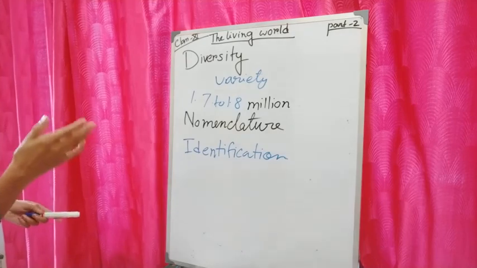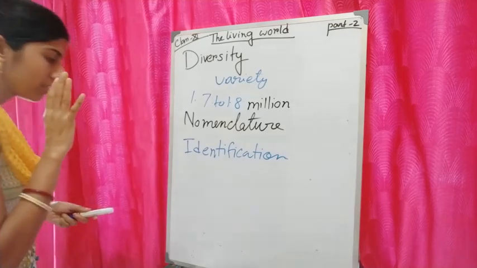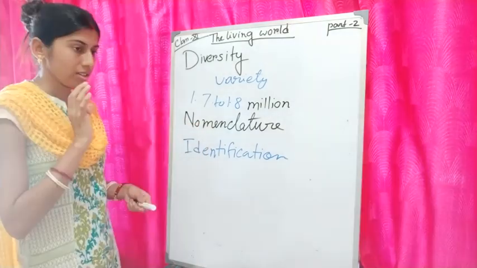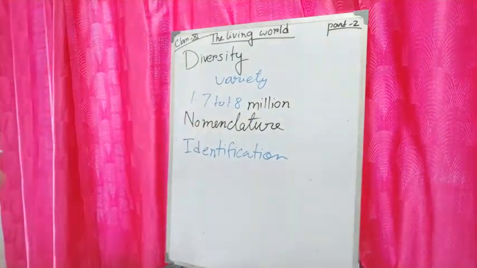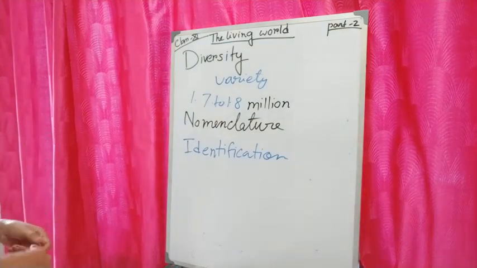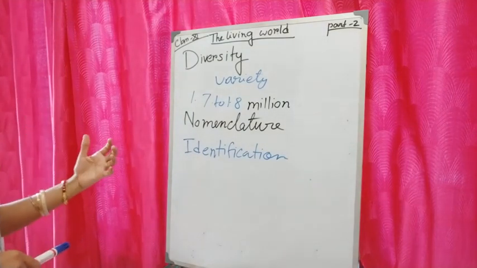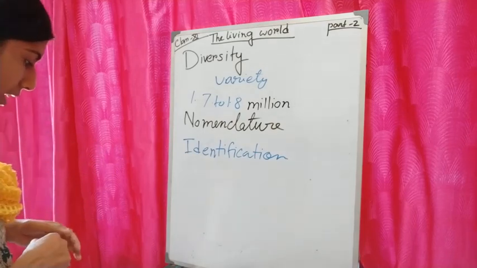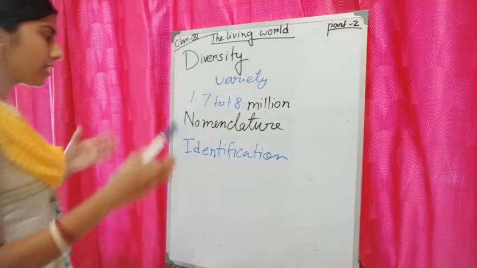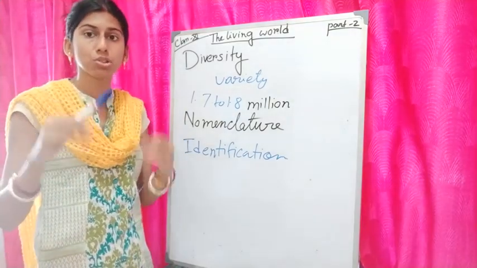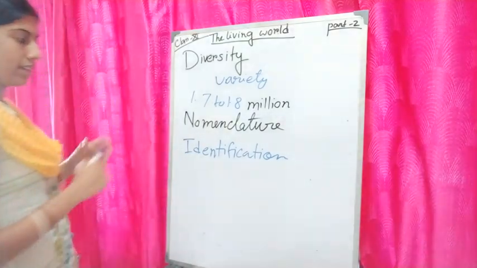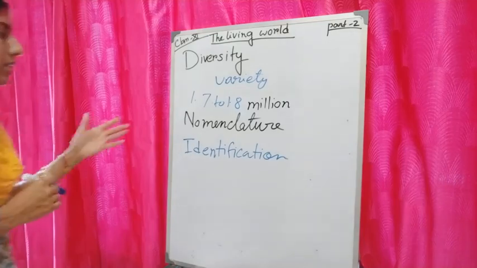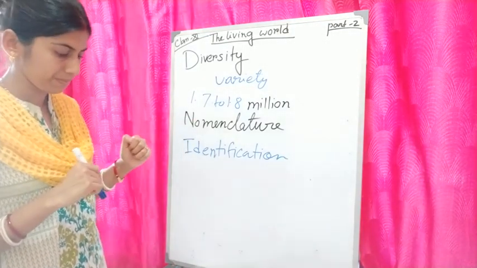I am repeating, just listen carefully: nomenclature or naming is only possible when the organism is described correctly and we know to what organism the name is attached. That is called identification, that means identifying something. Clear? So nomenclature is based on identification.